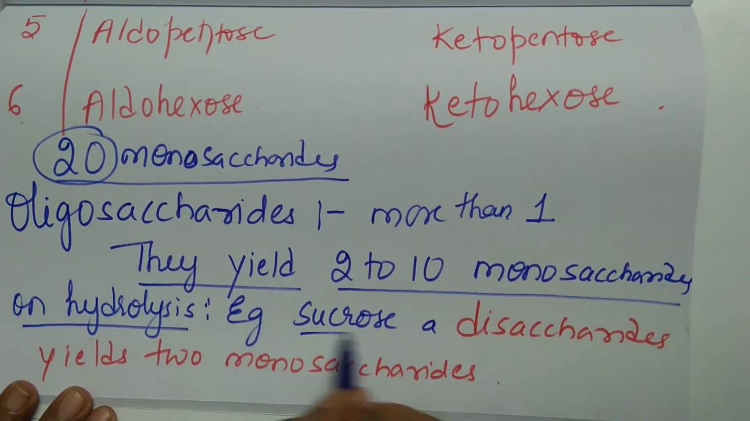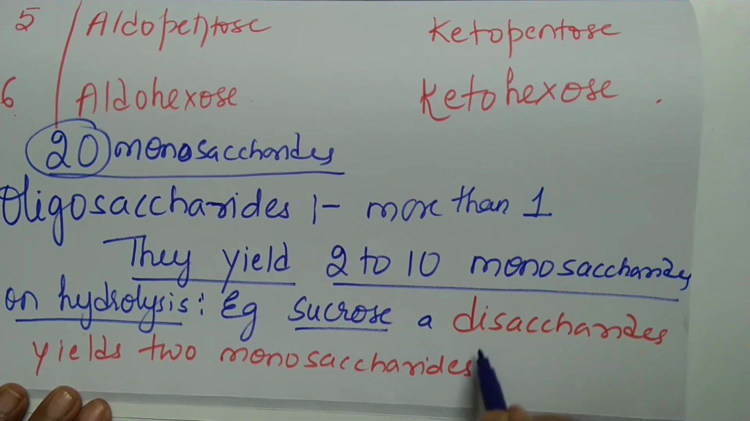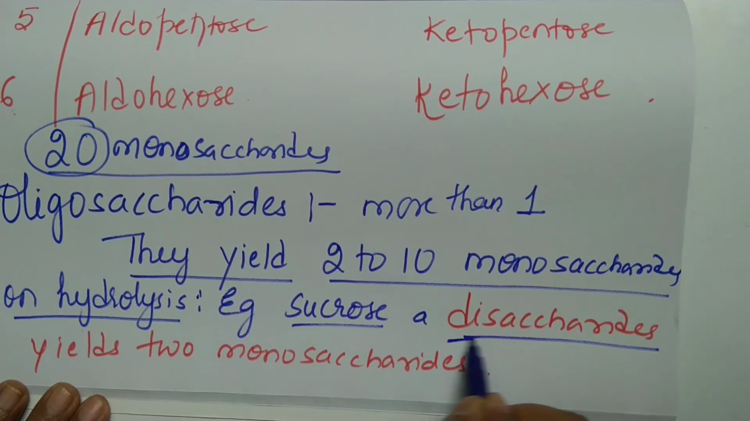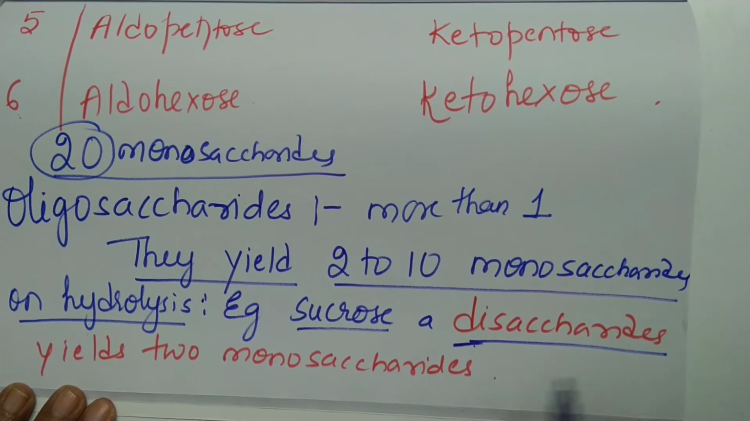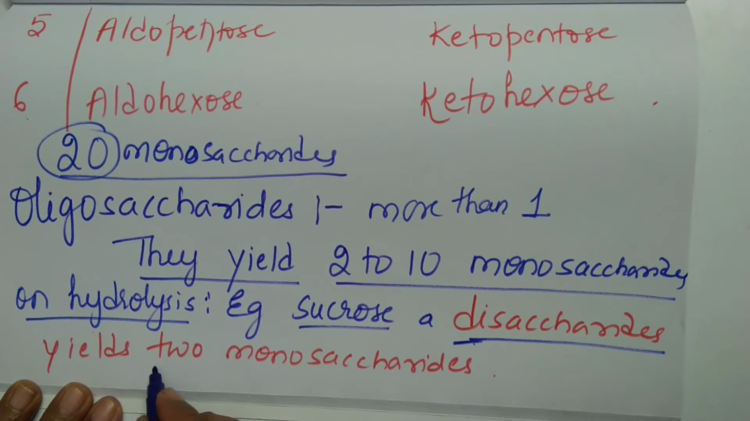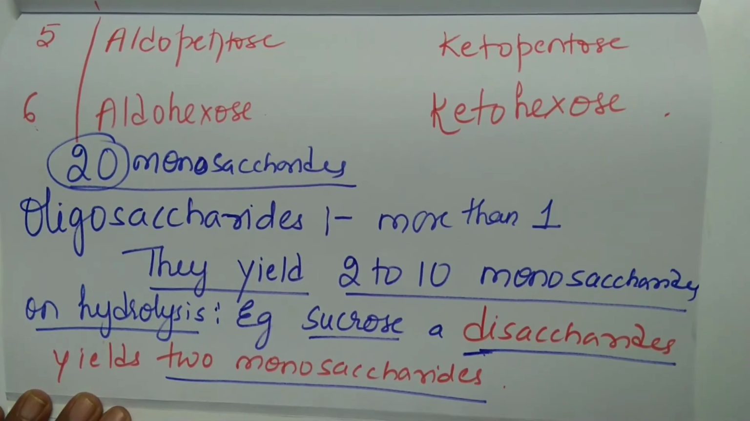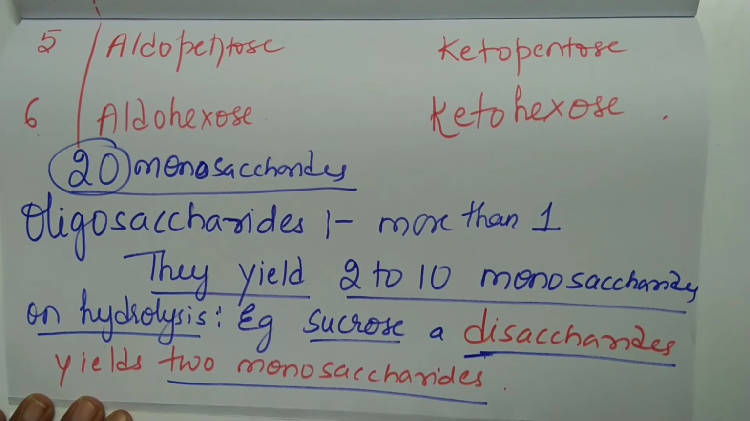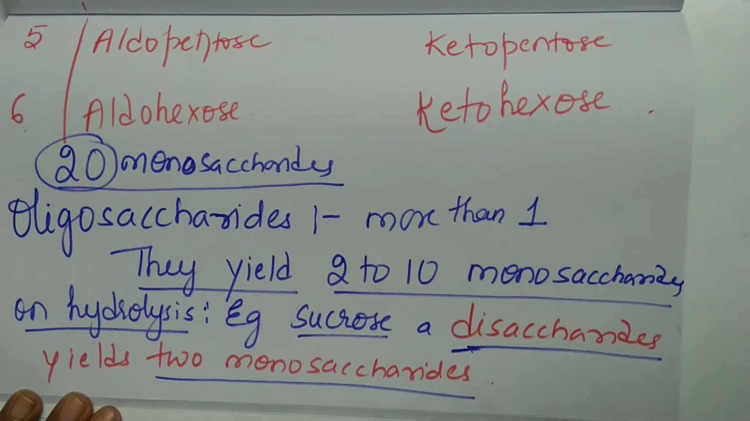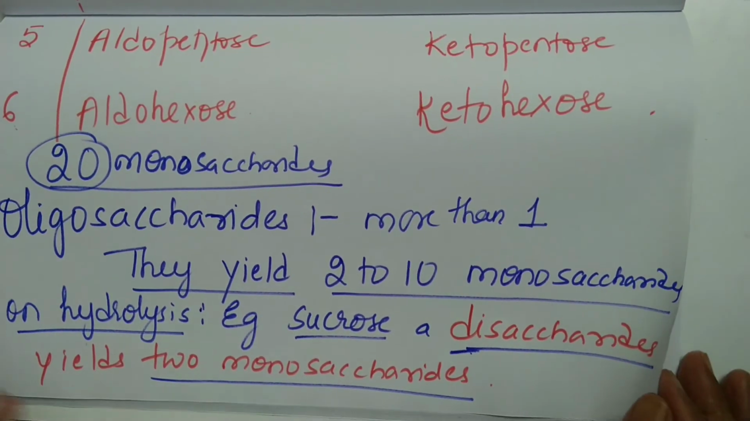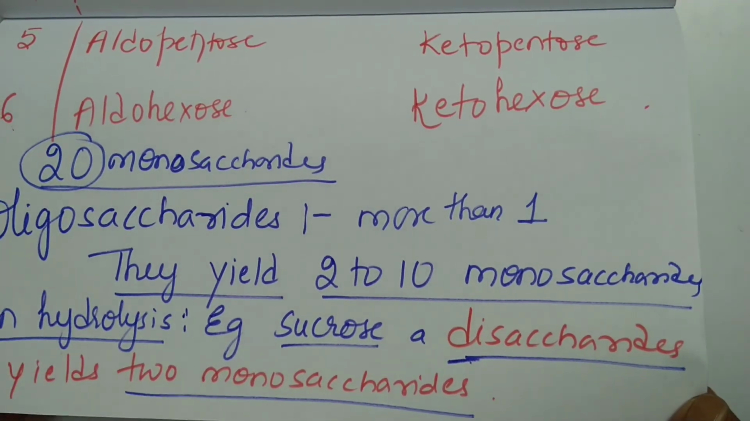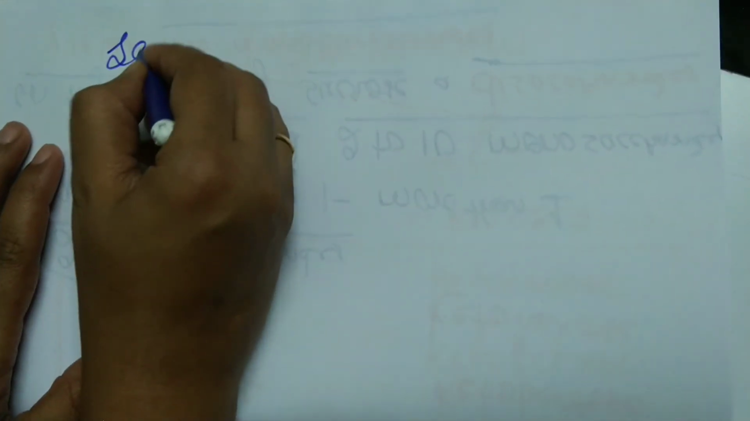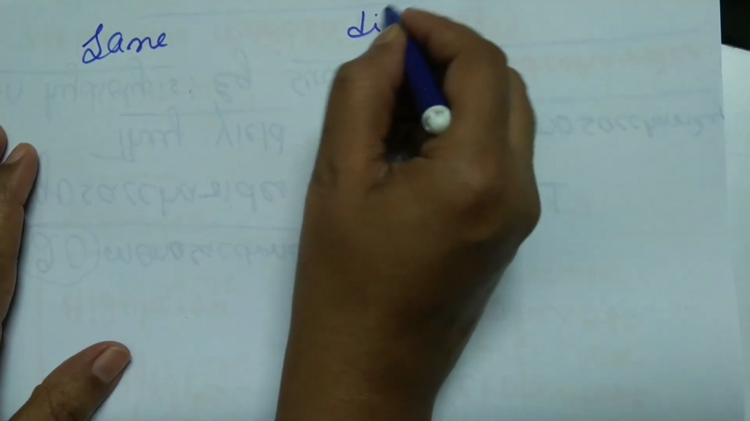Example, sucrose, which is present in cane sugar, is a disaccharide. Di refers to 2, which gives how many monosaccharide units? It should give you 2 monosaccharide units. Similarly, we have raffinose, which gives us 3 monosaccharide units. So whenever you hydrolyze oligosaccharides, they give you monosaccharides. These monosaccharides can be the same or they can be different.